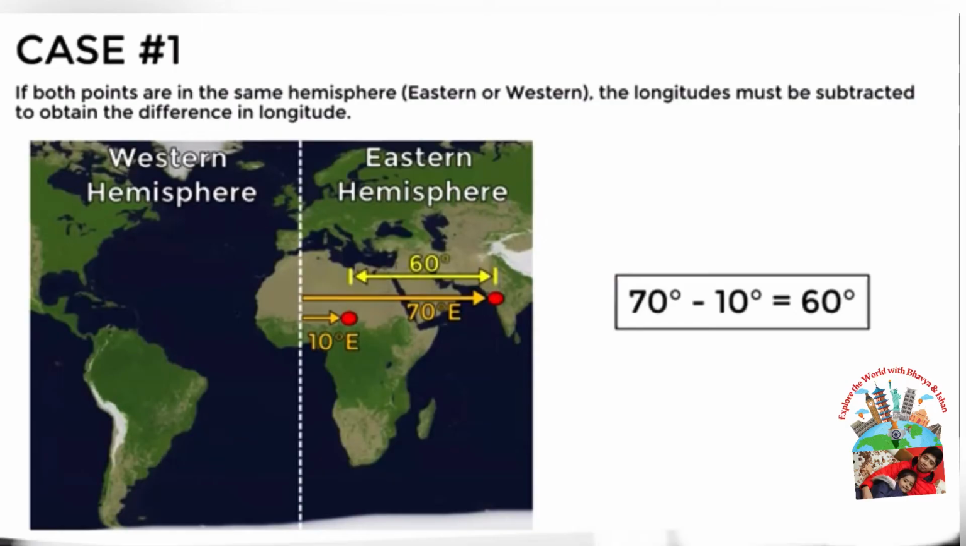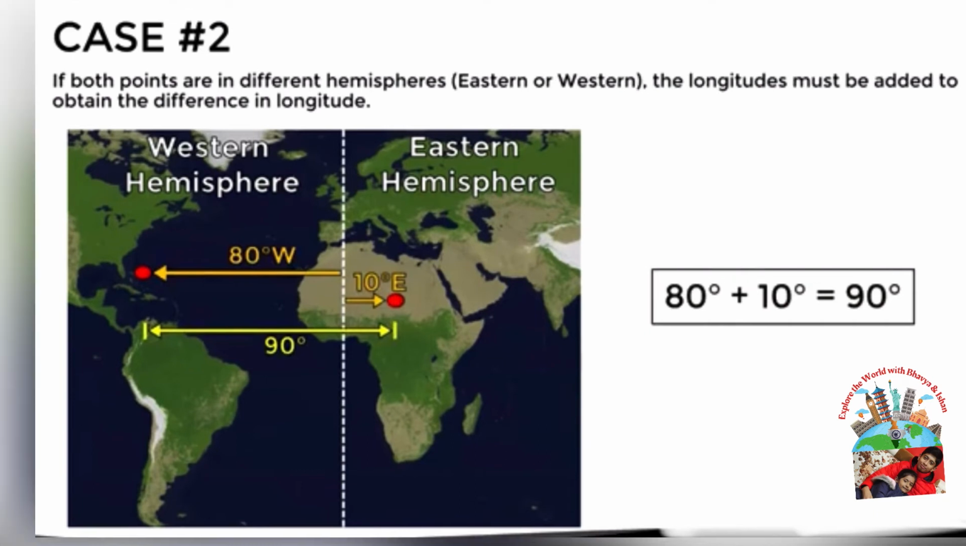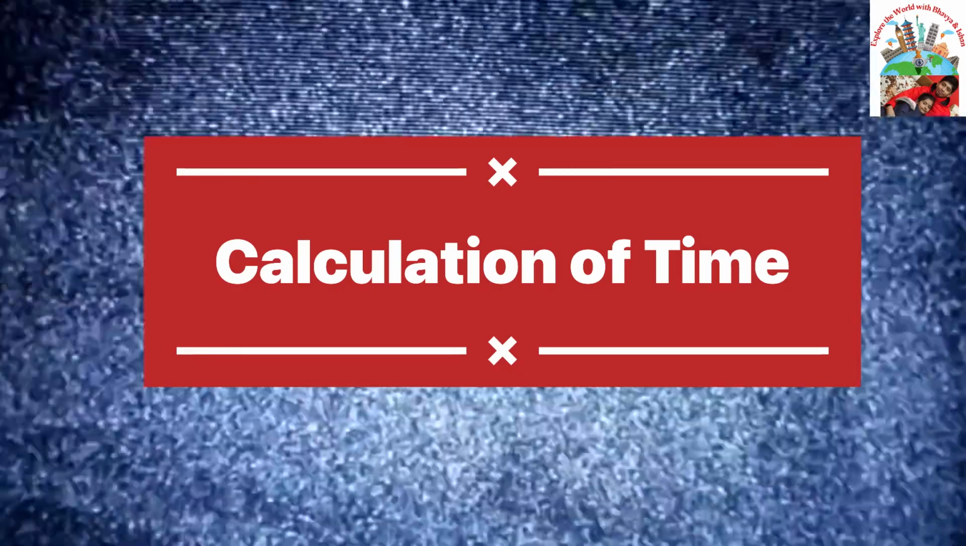Now you can see in this case number 1 that both points are in the same hemisphere, the eastern one. So the longitudes must be subtracted to obtain the difference. And in case number 2, both points are in different hemispheres. So the longitudes must be added to obtain the difference in the longitude. Now let's use this method to calculate the time of any place.